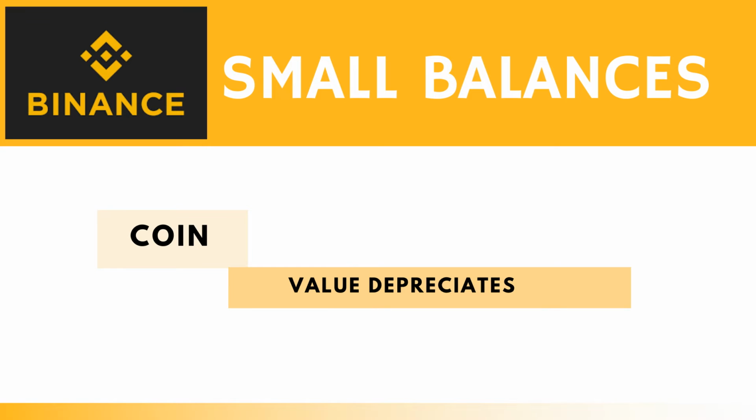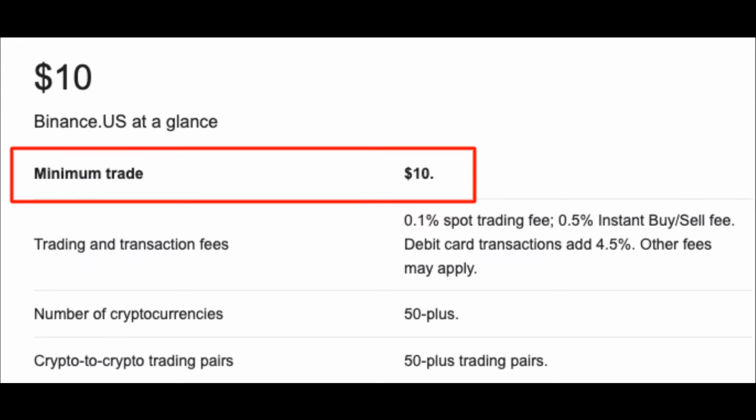Let's discuss the second scenario. In this, I'm going to take an example from my life. I have purchased the coin QLC for the amount of 10 USDT, and the value of this coin depreciated and reached somewhere around 5 USDT. And as you know, the Binance platform will allow you to trade if the amount is around 10 USDT. If the amount is below 10 USDT, you would not be allowed to trade.